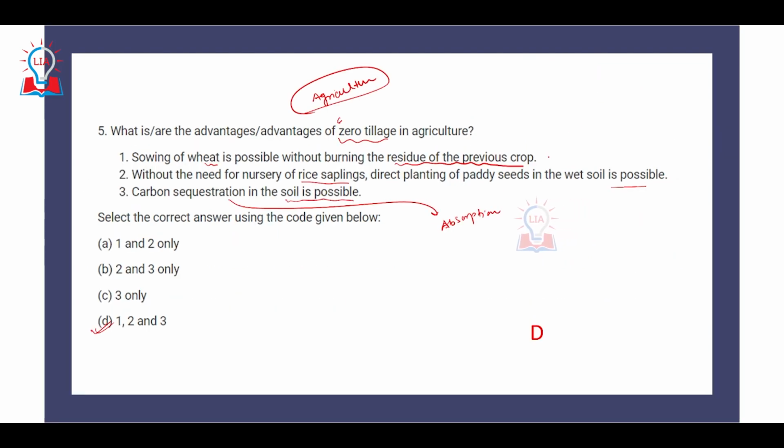So obviously the first statement is correct, because we have just seen that without burning the residue of the previous crop, the new crop can be sown. Second, without the need for a nursery of rice saplings, direct planting of paddy seeds in the wet soil is possible. That is also correct, as we have seen. The DSR method, as we call it, the direct seeding of rice method, can be used with zero tillage. And third, carbon sequestration in the soil is possible. Obviously, carbon can be absorbed in the soil in this kind of practice.